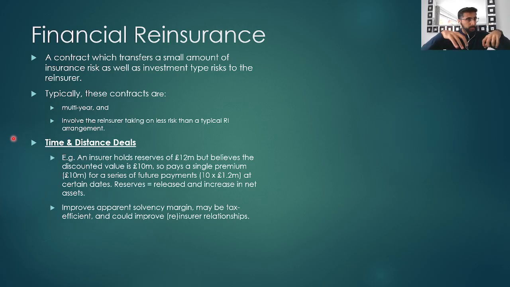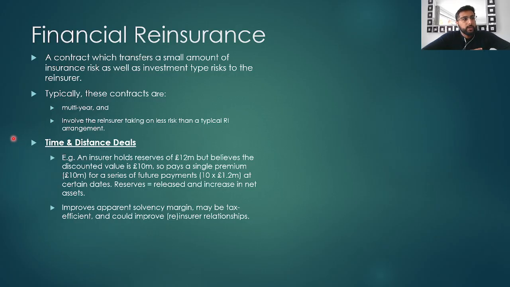Let's say, for example, an insurance company believes future claim payments are 1.2 million per year for 10 years. So they hold reserves of 12 million. And based on payment patterns, it believes that the discounted value of these 12 million pounds of payments is 10 million right now. So it purchases a time and distance deal, paying 10 million pounds upfront to a reinsurance company and receives 1.2 million per year in return.